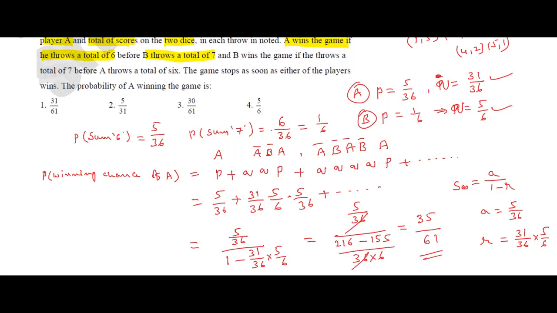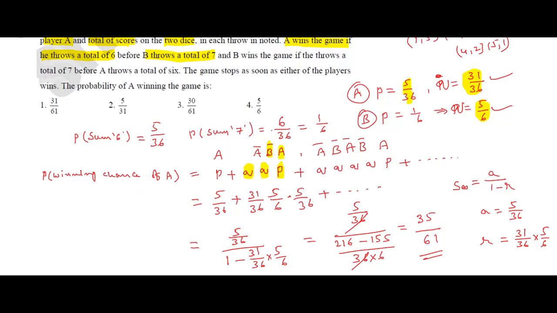Students, here observe that this Q, 31 by 36, is B complement, the second person's failure. That value should be 5 by 6. Here A means the first person, that is P. P means 5 by 36. Remember it here. But in the series I have written QP. P means success, Q means failure. Not all Q are the same.